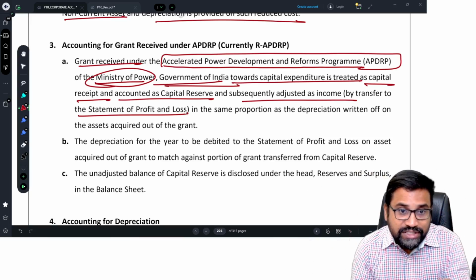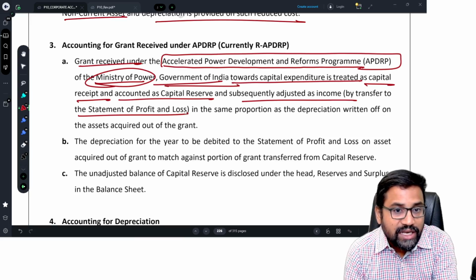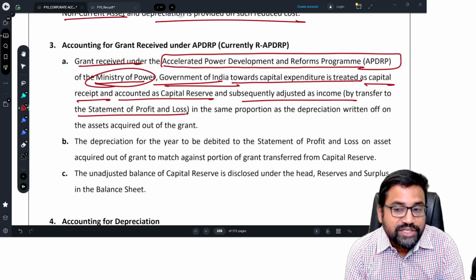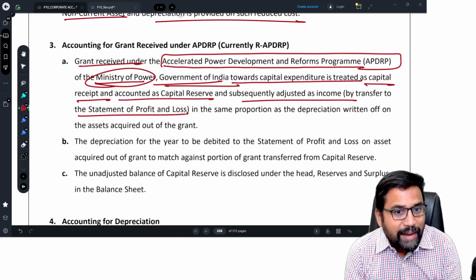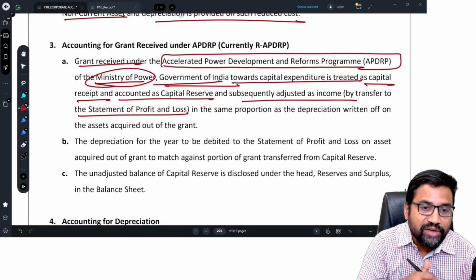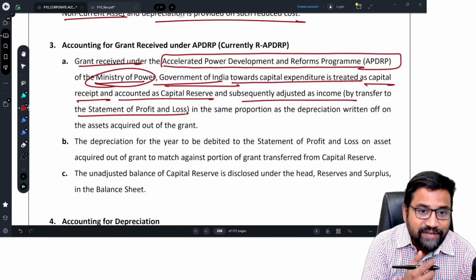So, just now we have discussed service line cum development charges. One of the options is to treat this as a capital reserve and transfer to the P&L account every year in proportion to the depreciation over the life of the asset.